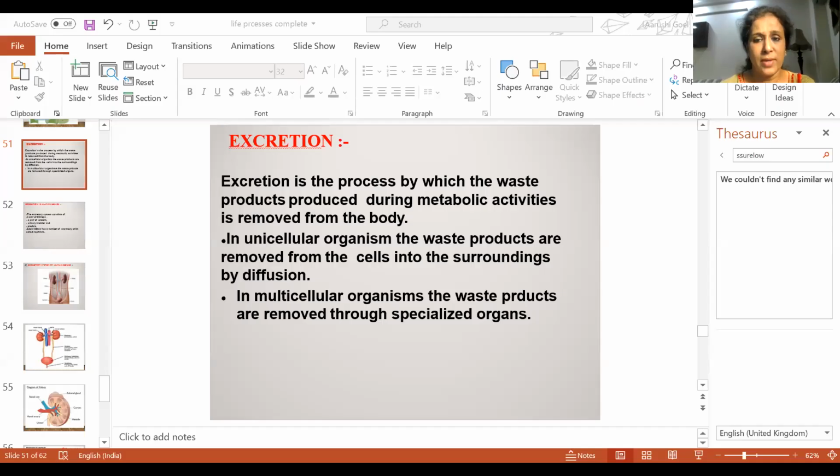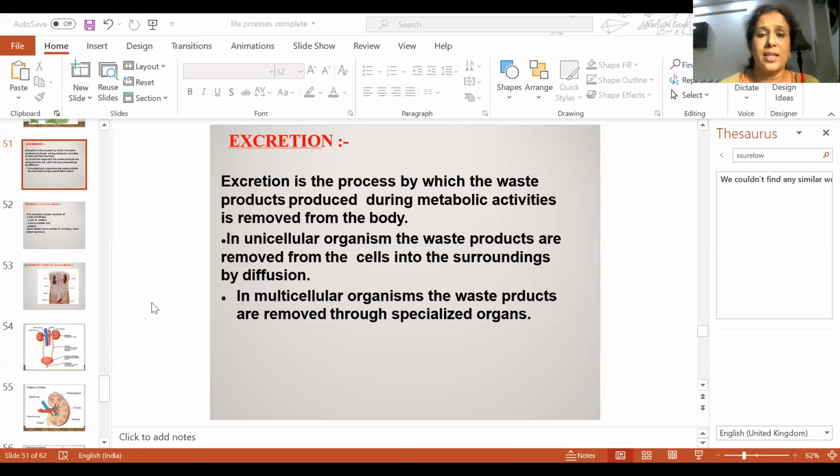So these toxic nitrogenous soluble waste materials have to be removed from the body, and this process is called excretion. So excretion, this is the process by which metabolic waste material is removed from the body.